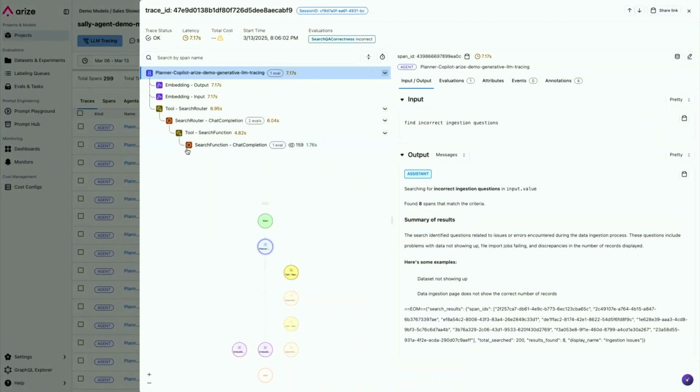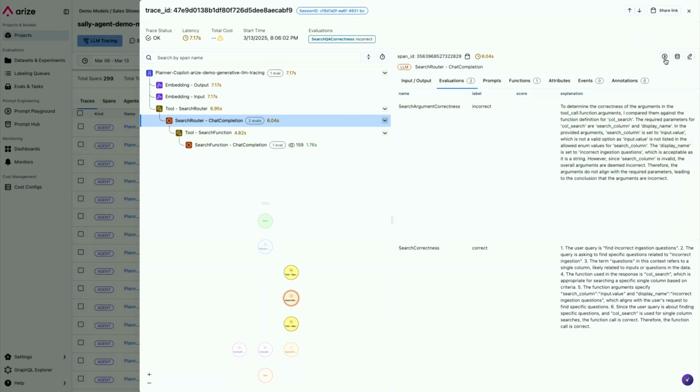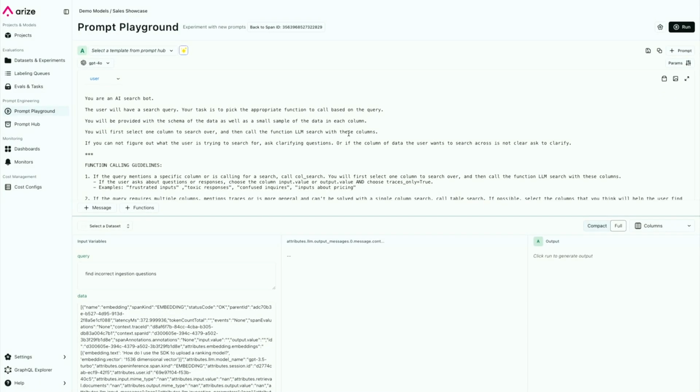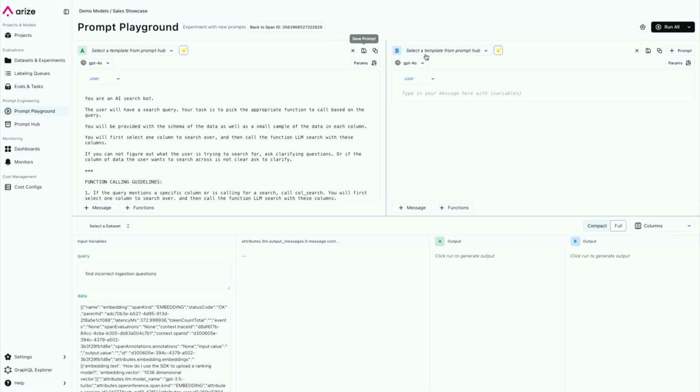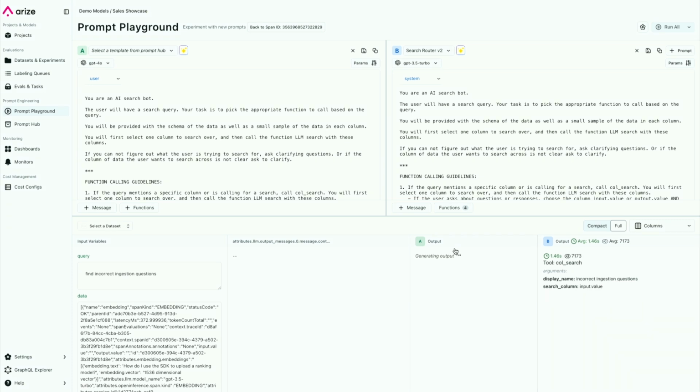Typically what teams will do, once you identify where there are bottlenecks in the application, is pull these into our playground. So you can load all of this into the playground, and we have teams side by side compare multiple prompts against each other. So I have version 1 compared against version 2, and they'll test these on the outputs to make sure that iteratively you can improve your prompts over a period of time. So in this case, I'm just going to go ahead and run these, and I can side by side compare the output of my first version of my prompt versus my second version of my prompt.